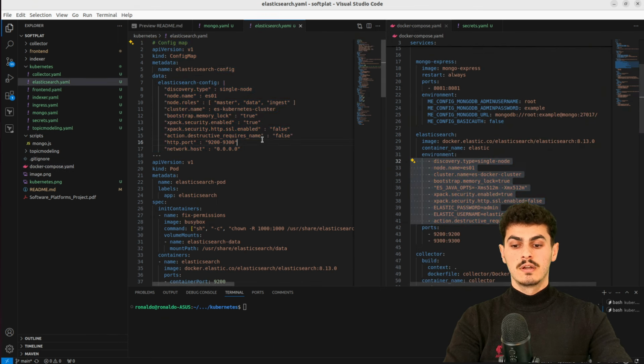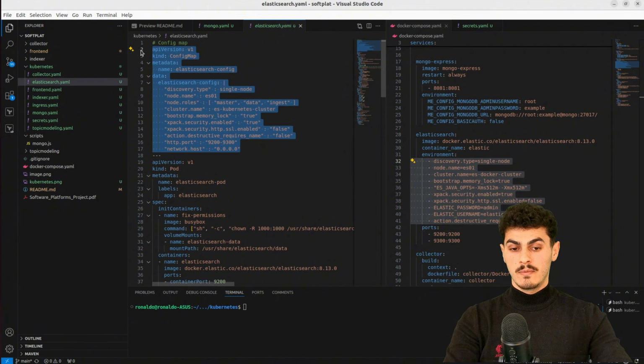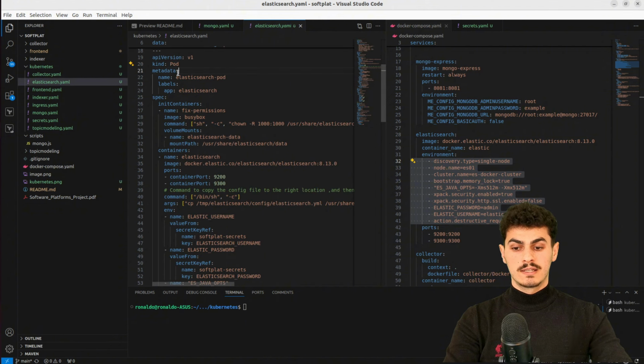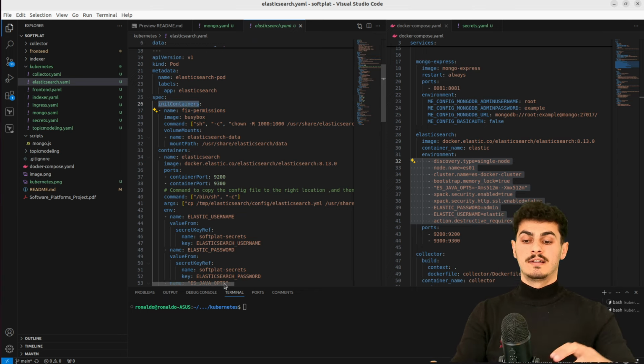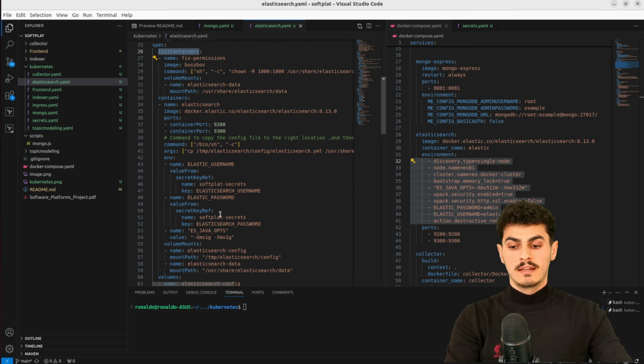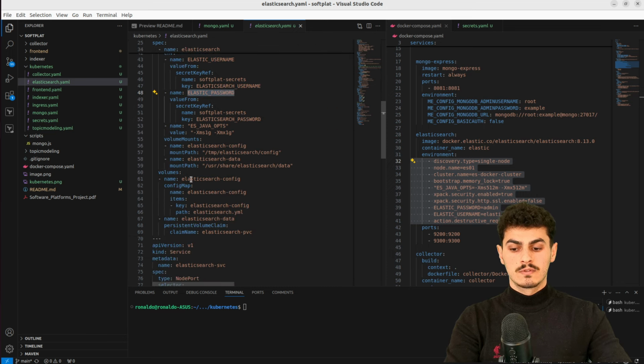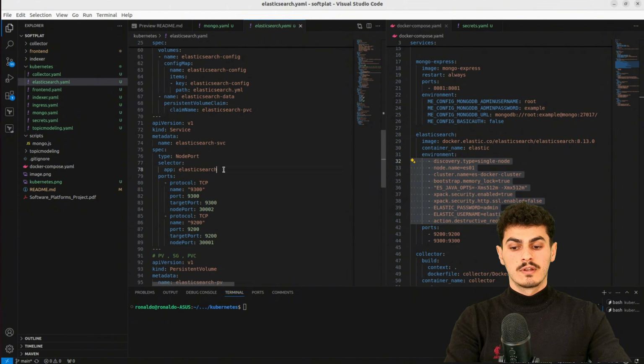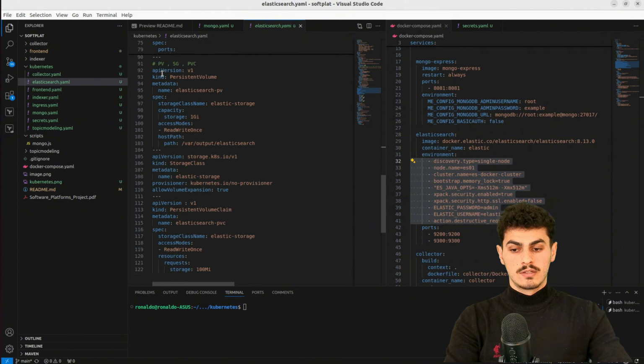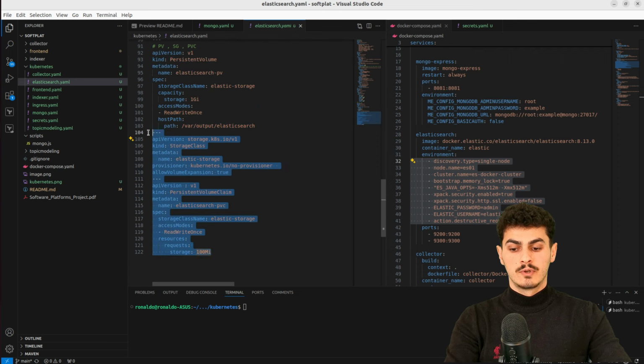If you can see in here, I've specified everything in a config map, and the pod of ElasticSearch has an init container, just to copy this configuration file into the actual container, and injected some volumes. Also some secrets in here, such as elastic username and elastic password, volume mounts, volumes, and the service for the ElasticSearch. Here is the code for the persistent volume itself, the storage class, and persistent volume claim.